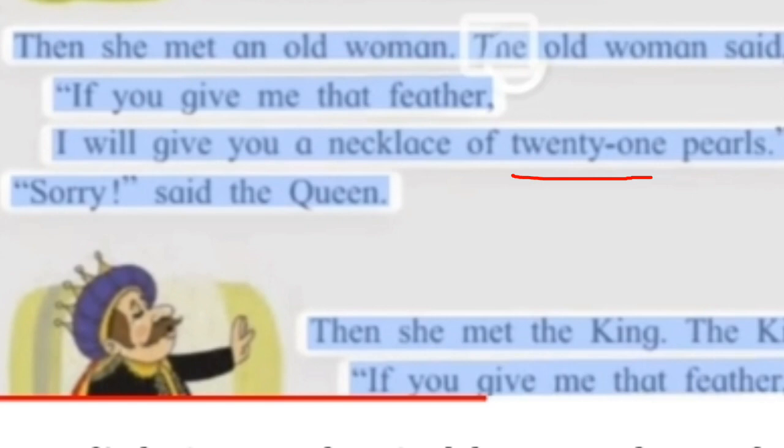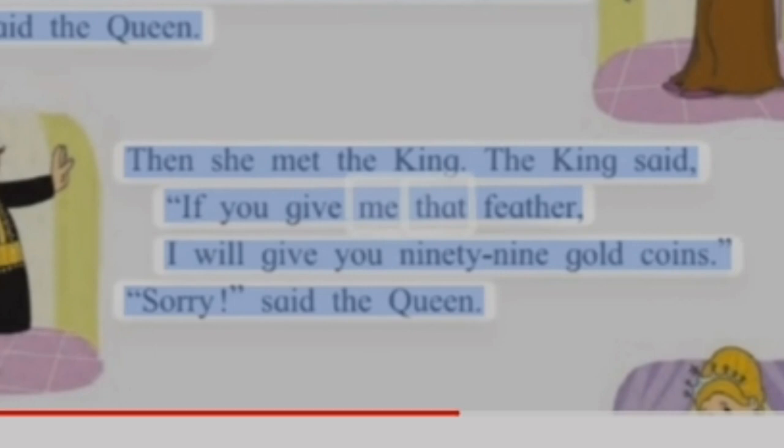Then the next part of the story. Then she met the king. The king said, "If you give me that feather, I will give you 99 gold coins." "Sorry," said the queen. So, in this part, we will underline 99.